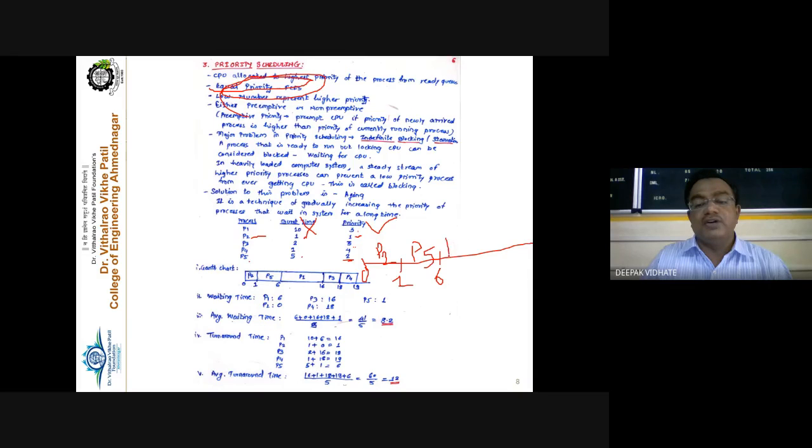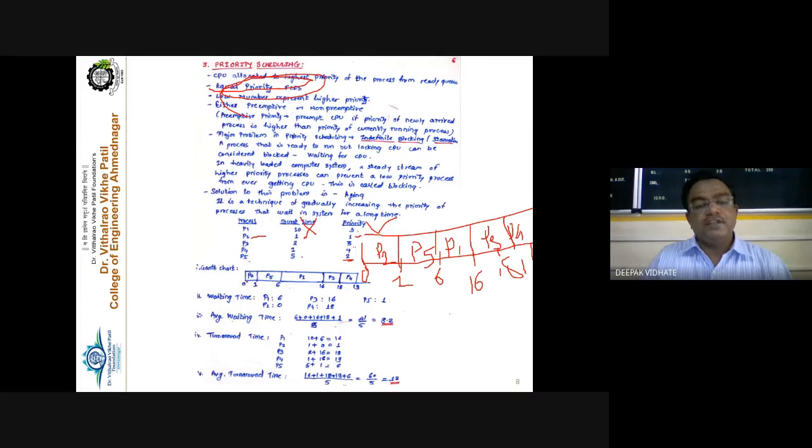So I take here P1 for the execution, and P1's execution time is 10. So 10 plus 6 equal to 16, and then go for P3. P3's execution time is 2, so that is nothing but 18. And the remaining process is nothing but P4. Finally, P4 is taken for the execution. So 18 plus 1 is equal to 19. So this is actually the Gantt chart for this particular set of processes.